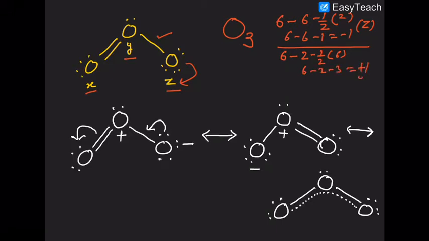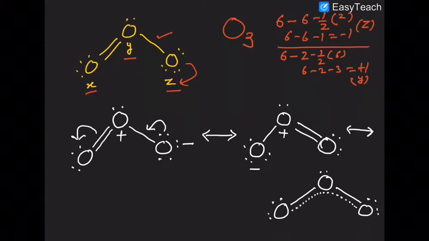So atom Y carries a plus 1 charge. The oxygen at position Z carries a minus 1 charge, and the oxygen at position Y carries a charge of plus 1. So minus 1 and plus 1 cancel each other out, and oxygen X is neutral.